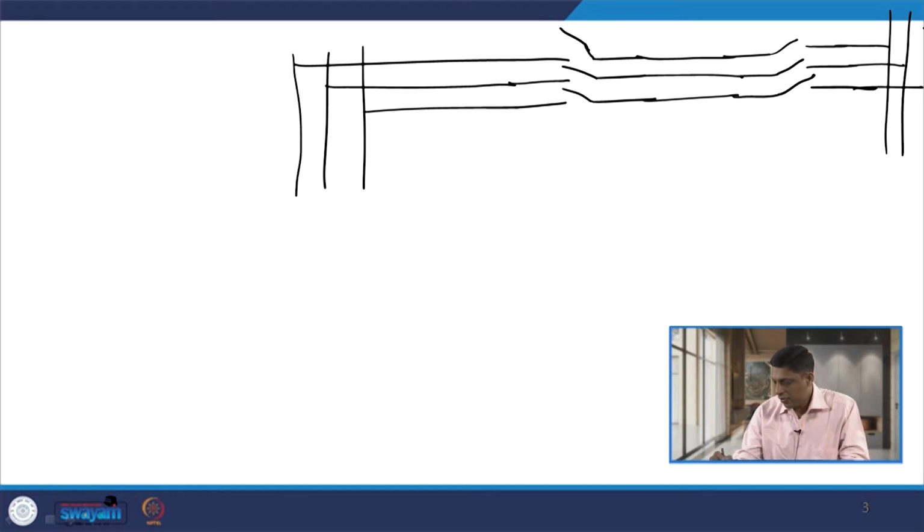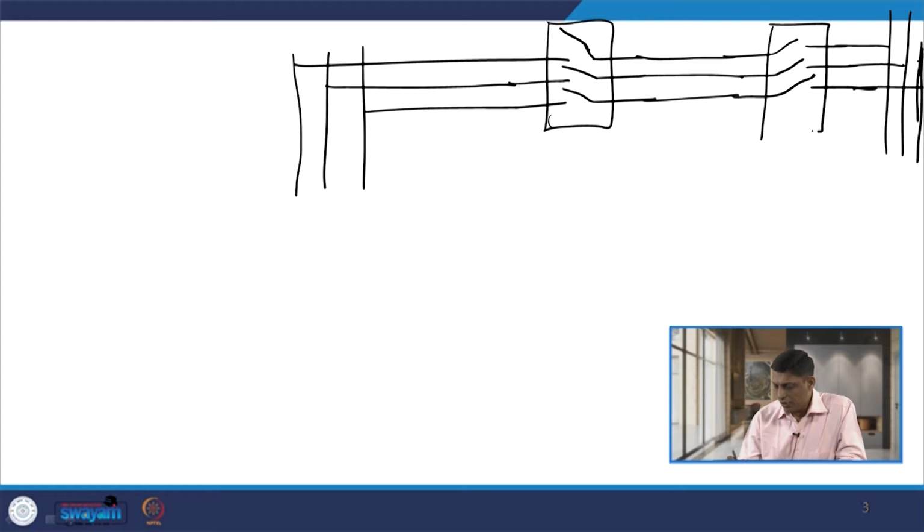So we have three lines. This is the breaker equipped with auto reclosing facility, and this is also a breaker equipped with auto reclosing facility. This is your substation A and this is your substation B.